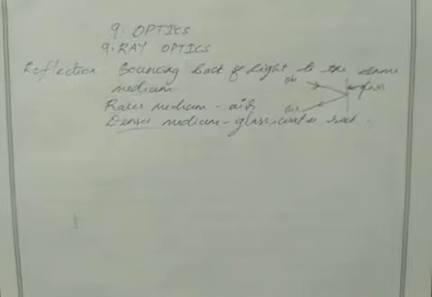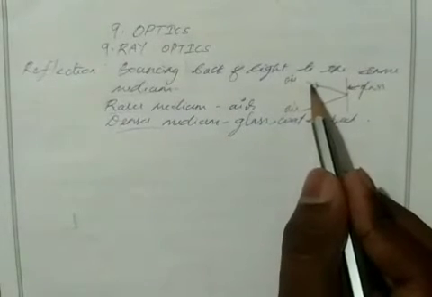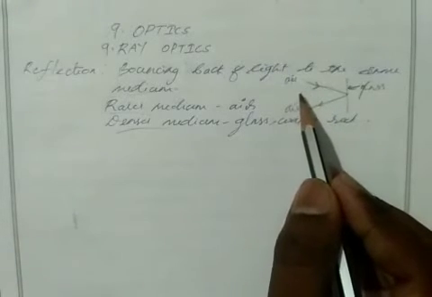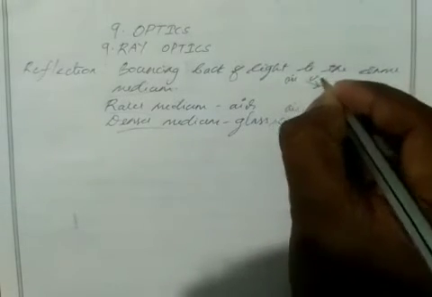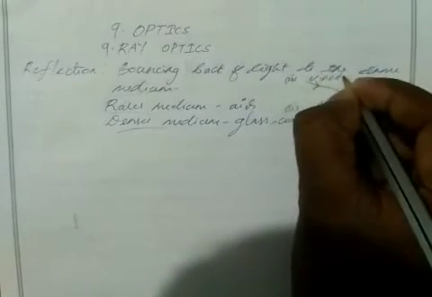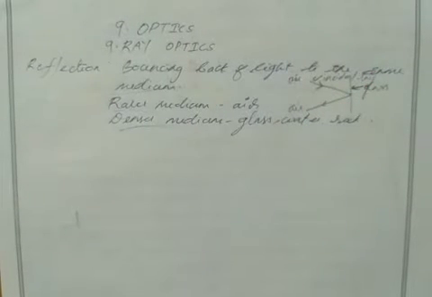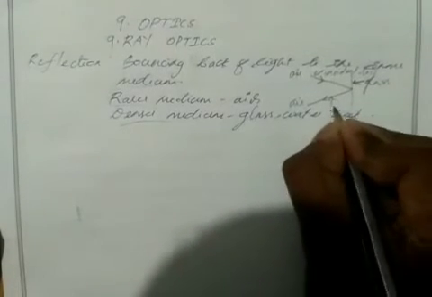We have two types of rays here. The first one is the incident ray, the light which is incident on the object or on the mirror. That light ray is known as the incident ray. And the light which comes after the reflection is known as the reflected ray.